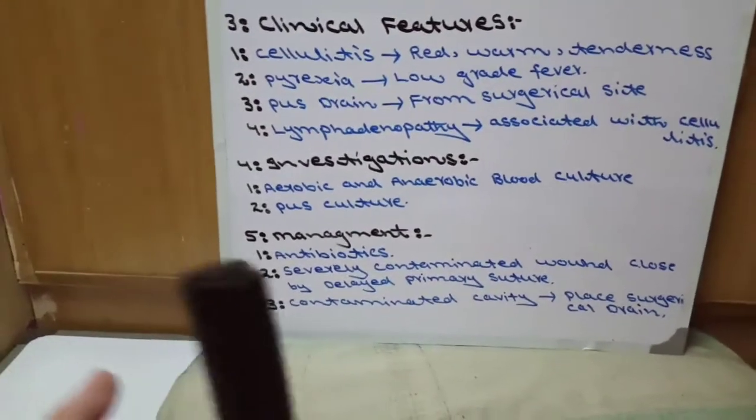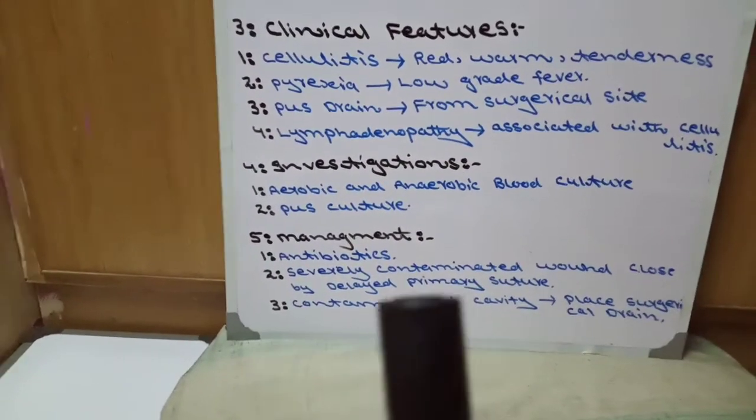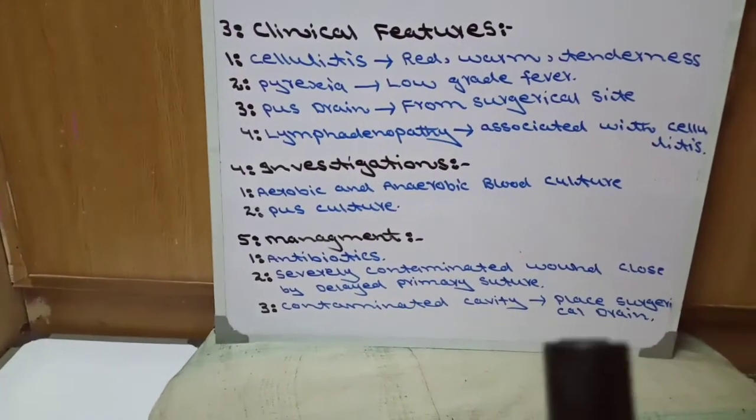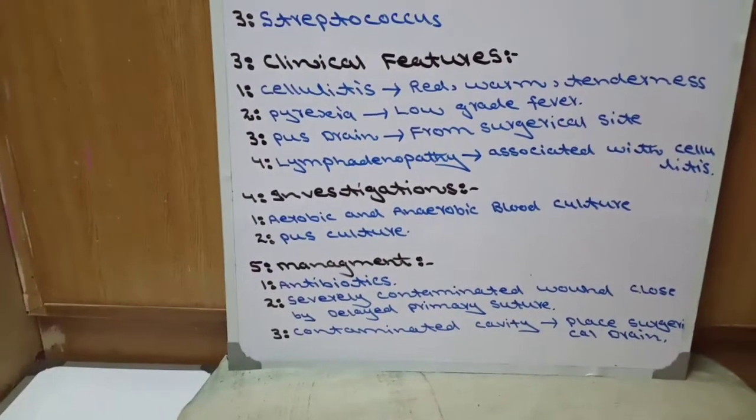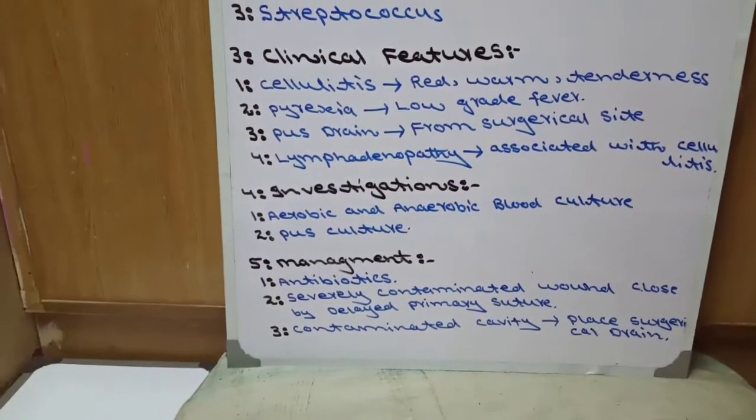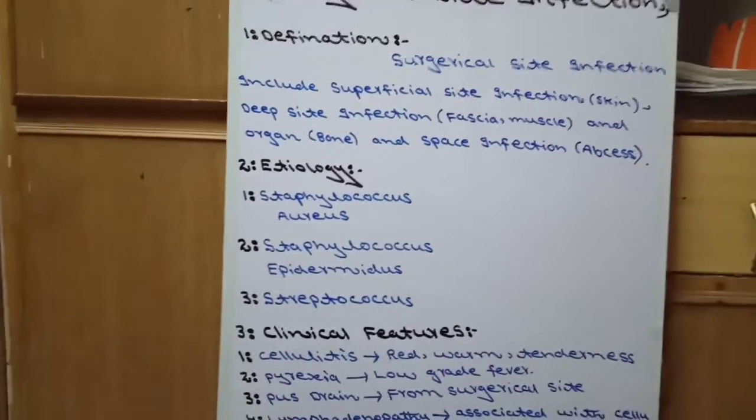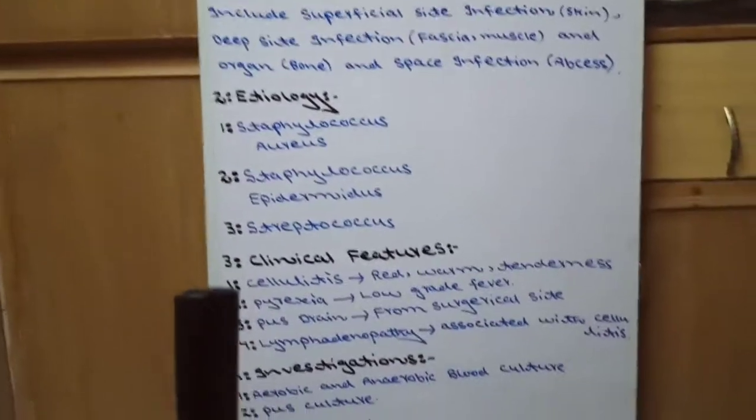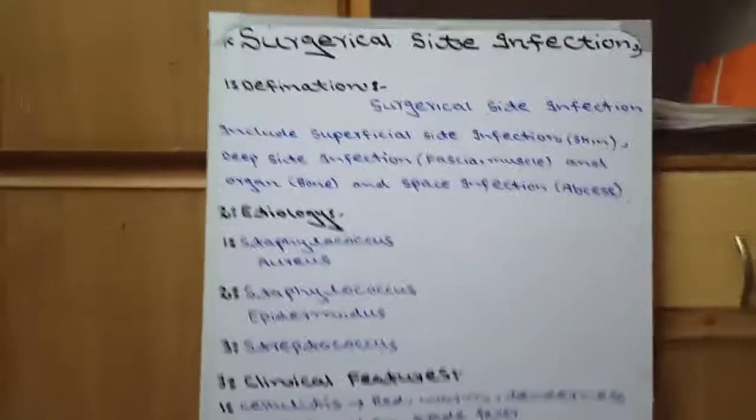This is the management. Number one antibiotics, number two severely contaminated wound closed by delayed primary suture, and the third contaminated cavity, place surgical drain to drain the blood, to drain the pus, to drain the surgical site fluid. This is the management of surgical site infection. Today we studied surgical site infection definition, etiology, clinical features, investigation, management. Now today our topic is complete.